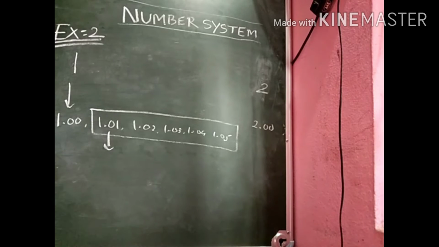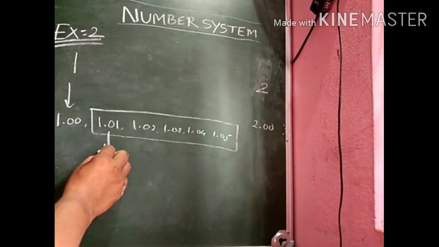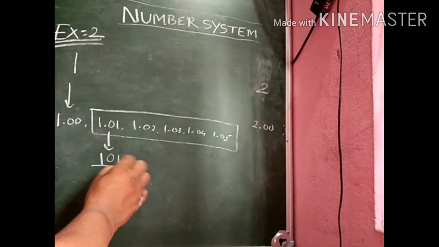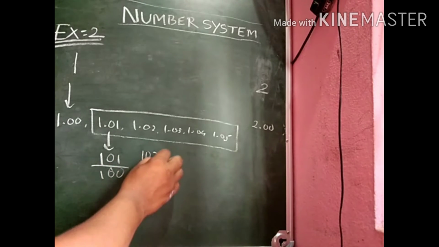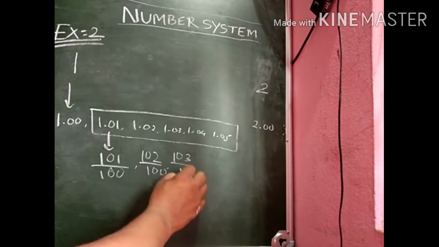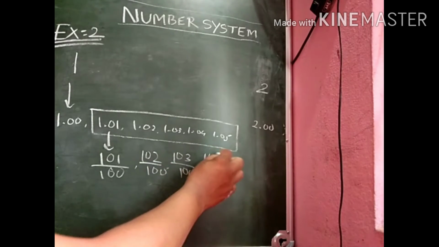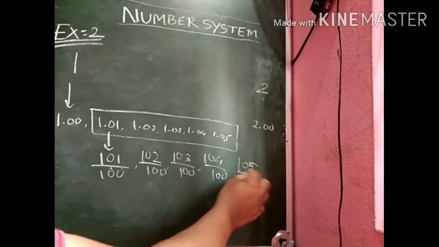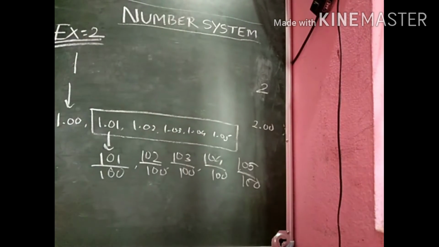You can write these numbers in the form p by q: 101 by 100, 102 by 100, 103 by 100, 104 by 100 and 105 by 100.